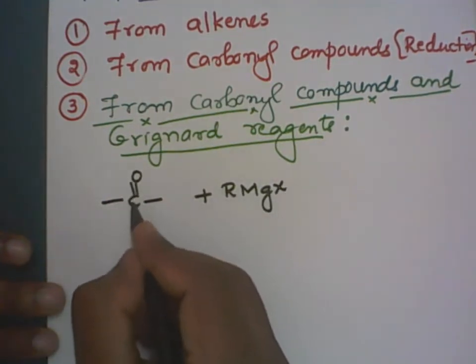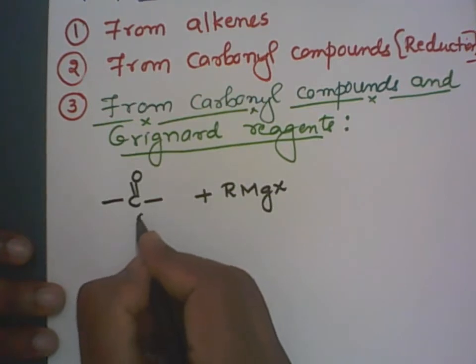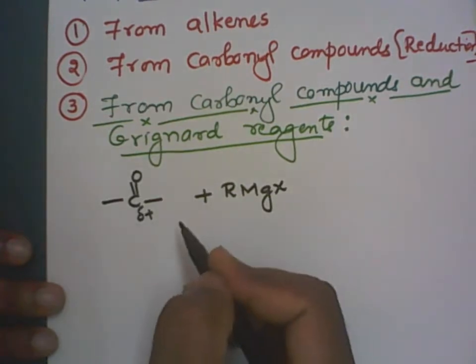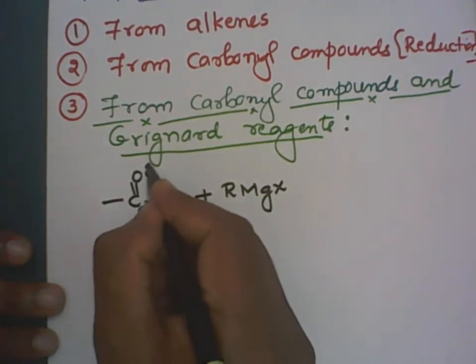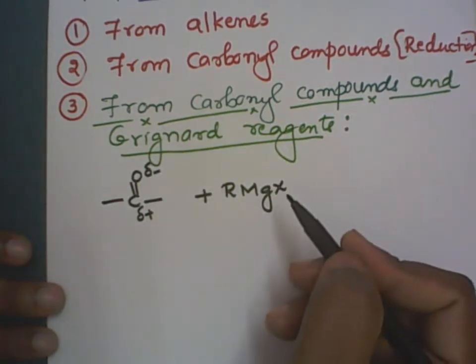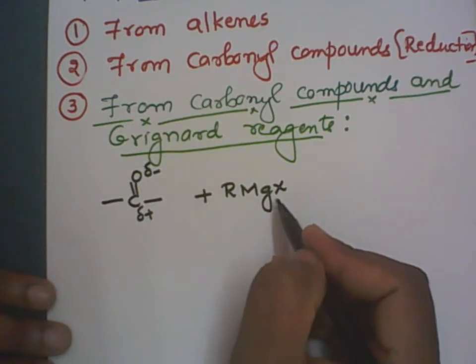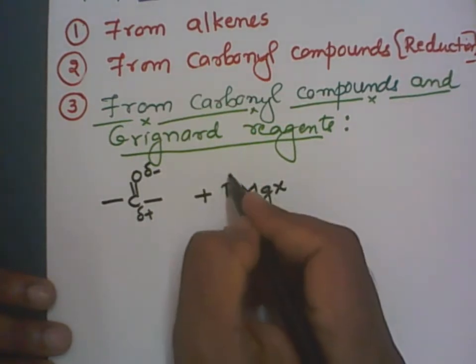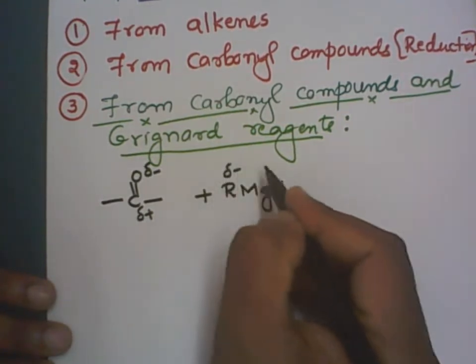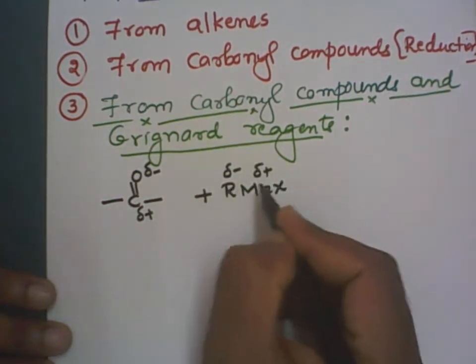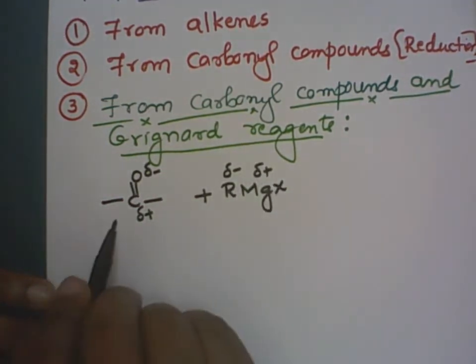Now see here, between carbon and oxygen, carbon is electropositive and oxygen is electronegative, right? Similarly, the Grignard reagent is a charged species. We have got delta minus and delta plus, a polar substance.